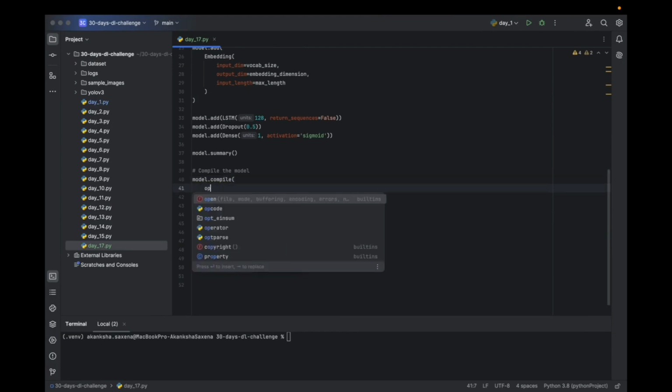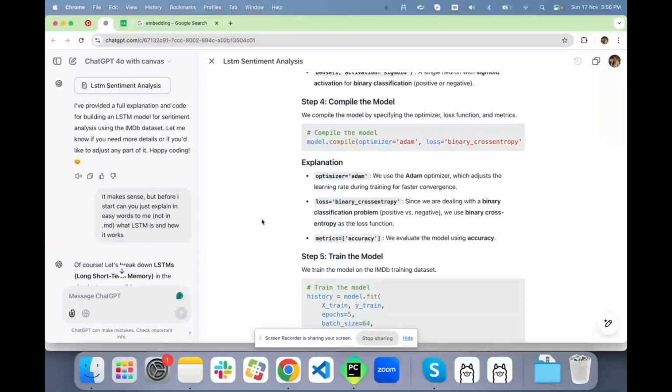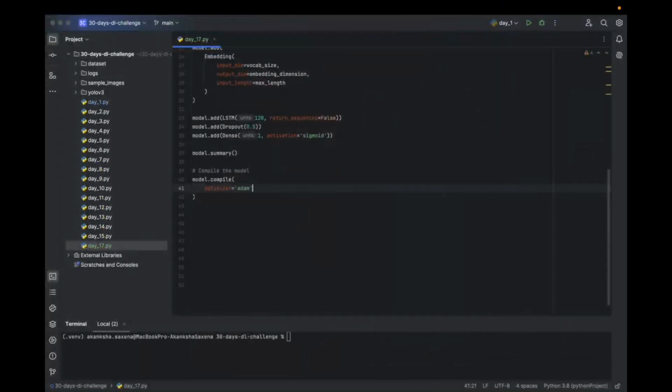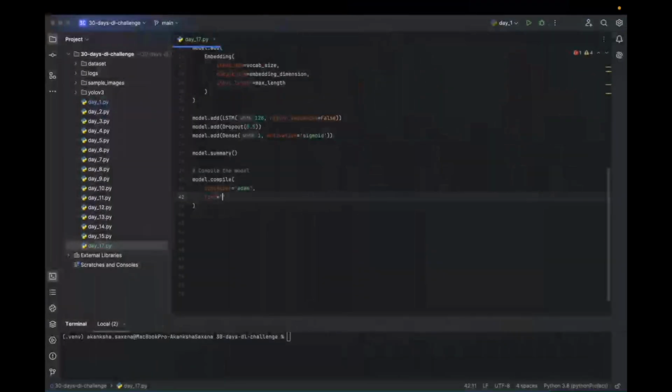Here we mention the optimizer, Adam. Then we mention the loss. The loss is binary cross-entropy.